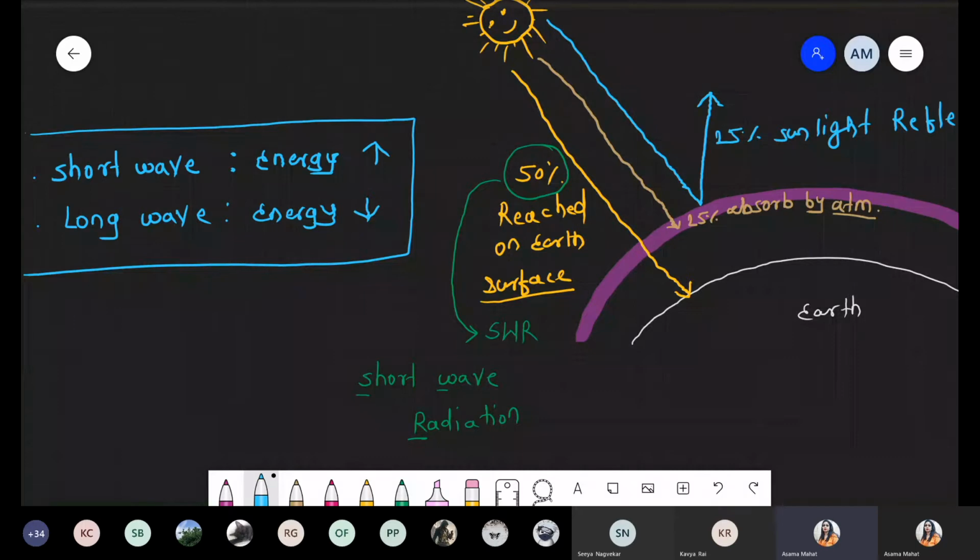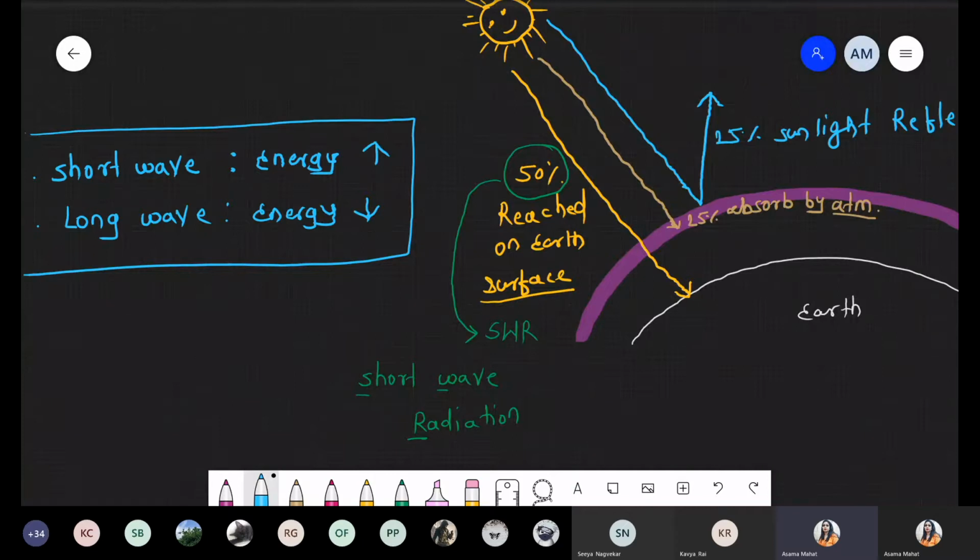We are not discussing this much, we just want to tell you that energy and wavelength are inversely proportional to each other. If short wavelengths are there, they contain high energy, and high energy means high penetration power. It can penetrate easily on the surface or any organ or any tissue. Is this point clear? How do you understand this relation? What is the meaning of short wave? Short wave means high energy, long wave means low energy. Clear? Good, Kinmay. Very good.